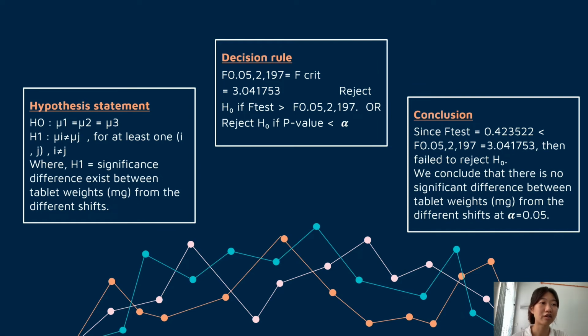And our conclusion is, since F test equals 0.423522, which is less than F0.05, then we fail to reject H0. We can conclude that there is no significant difference between tablet weights in milligrams from the different shifts at alpha equals 0.05.